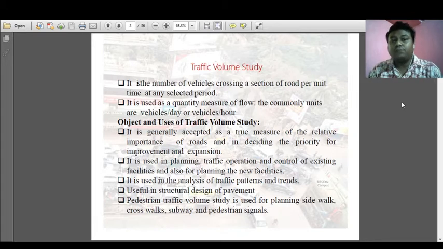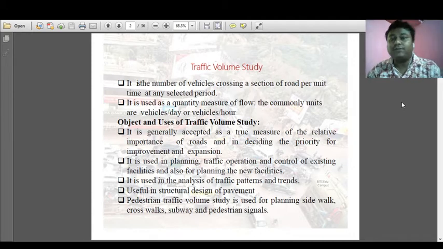So what are the objectives and uses of the traffic volume study? Why do we do the traffic volume study? It is generally accepted as a true measure of the relative importance of a road, and in deciding the priority for improvement and expansion. It is used in planning traffic operation, control of existing facilities, and also planning for new facilities. It is used in the analysis of traffic pattern and trend, and is useful in structural design of pavement. Pedestrian traffic volume study is used for planning sidewalks, crosswalks, subways, and pedestrian signals.